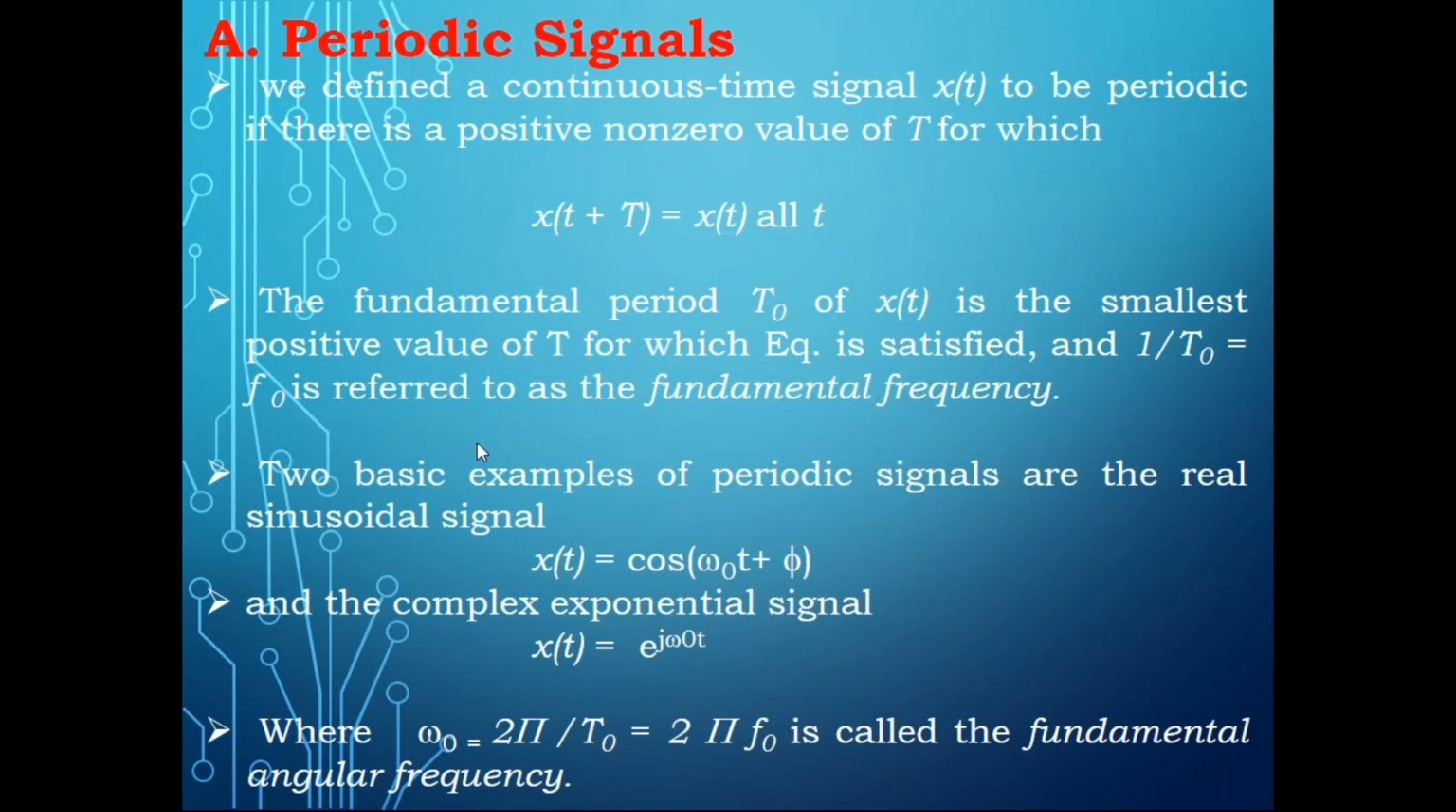We know frequency can be written as 1 by time, and 1 by T naught I can write as f naught. This f naught we call the fundamental frequency. Please try to understand, since the smallest positive time value gives you the largest frequency, when T is small, then frequency is large. So the fundamental frequency component is the one having the highest frequency when compared with different values of T.